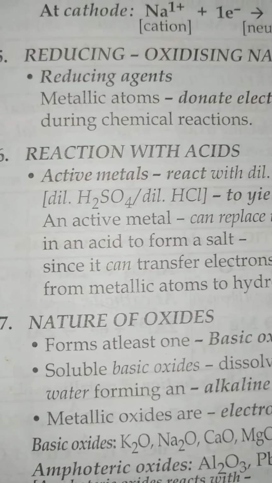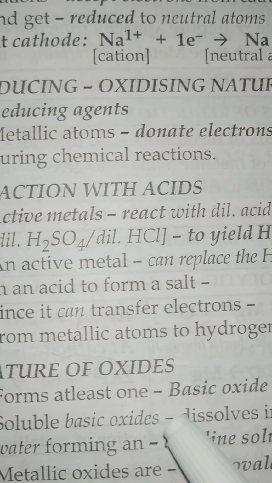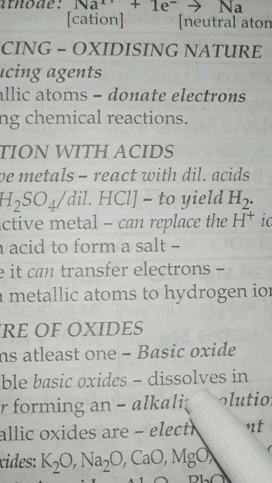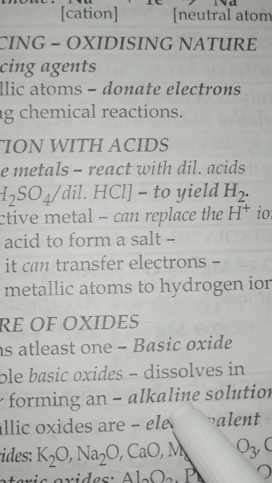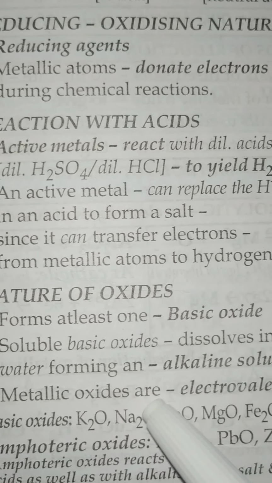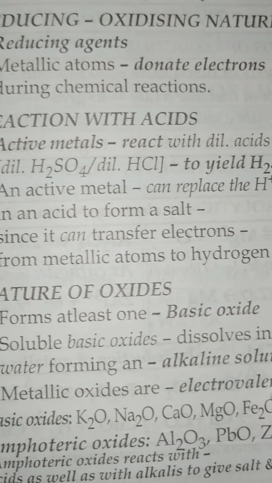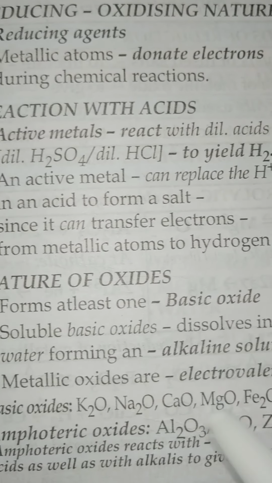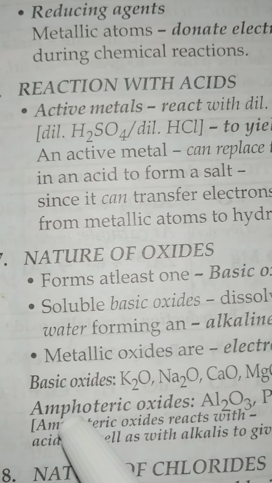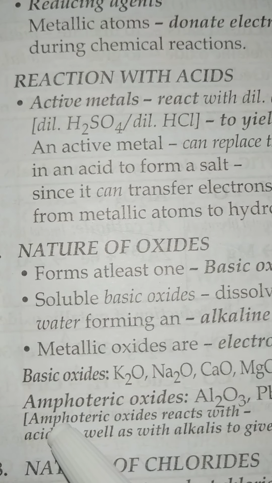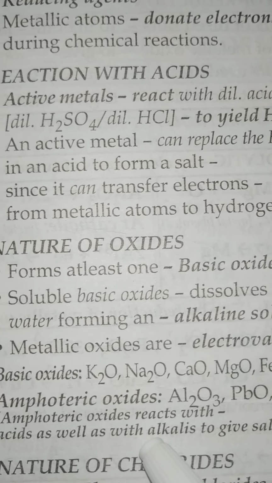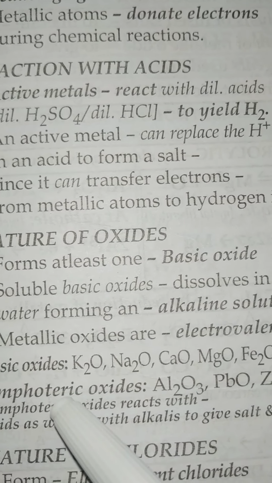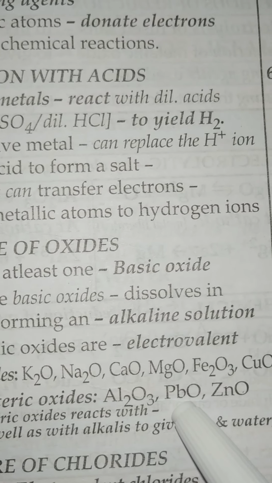Then the nature of the oxides of metals: they form at least one basic oxide. A soluble basic oxide dissolves in water, and they will form an alkaline solution. And the metallic oxides are electrovalent like K2O, Na2O, CaO, MgO, all these are basic oxides, and there are amphoteric oxides also. Amphoteric means they can react with acids as well as alkalis to give salt and water. So these are the examples of amphoteric oxides: Al2O3, PbO, ZnO.